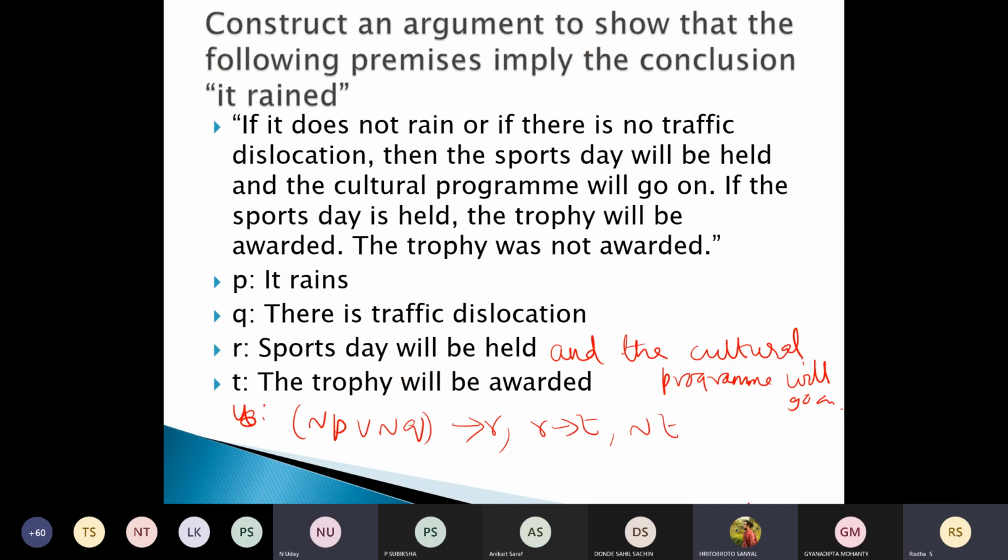It rained? We need that P. Can you say how to do this? It is P. Sorry, not T, P. How to do?